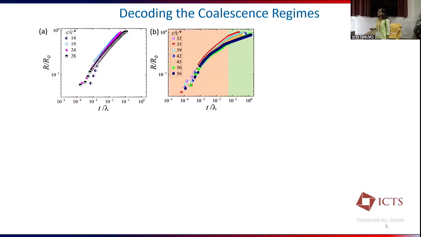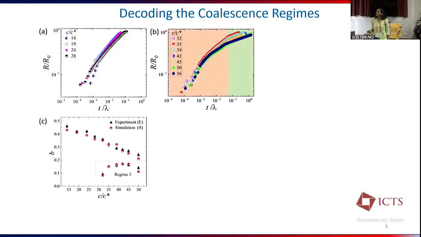But as we increase the concentration from 32 and above, we observe deviation in these curves, and it's not correct to fit a single power law. So we fit two power laws and get two values of the power law exponent, and we differentiate this into two different regimes: the orange shaded regime and the green shaded regime. The transition from the orange to the green shaded regime occurs at t/lambda equal to around 0.05.